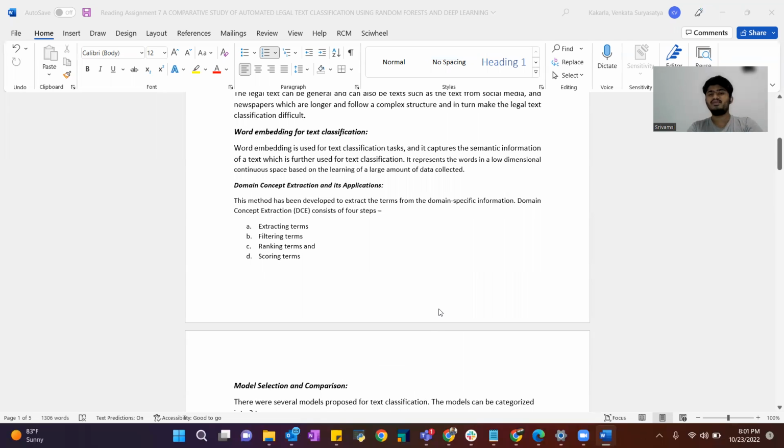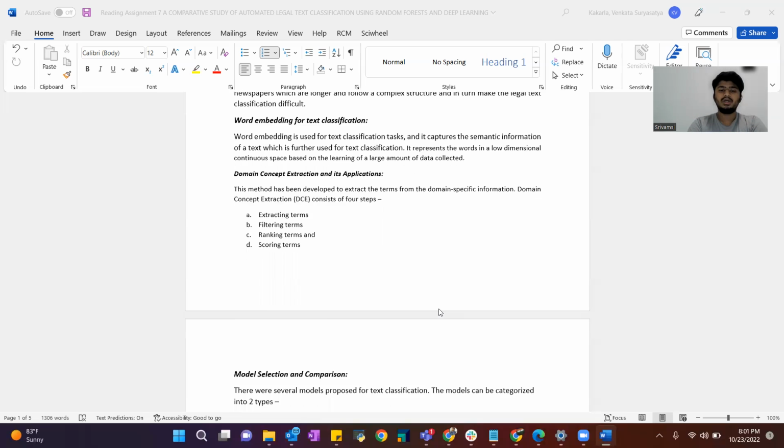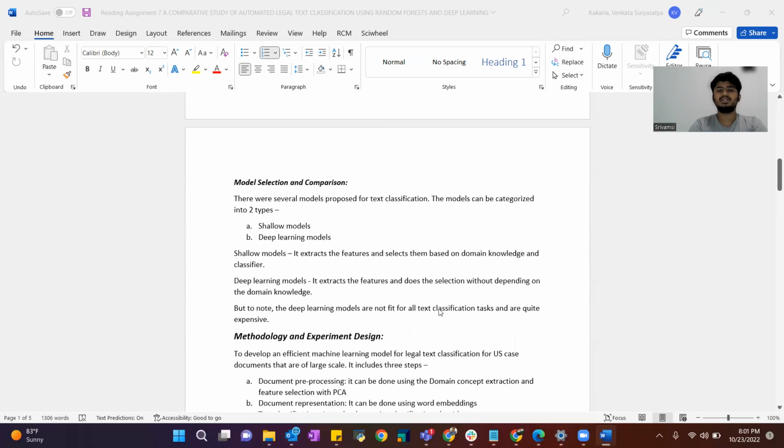This method has been developed to extract terms from domain-specific information. Domain concept extraction, which we generally call DCE, consists of 4 steps: extracting terms, filtering terms, ranking terms, and scoring terms. Next, model selection and comparison. There were several models proposed for text classification.